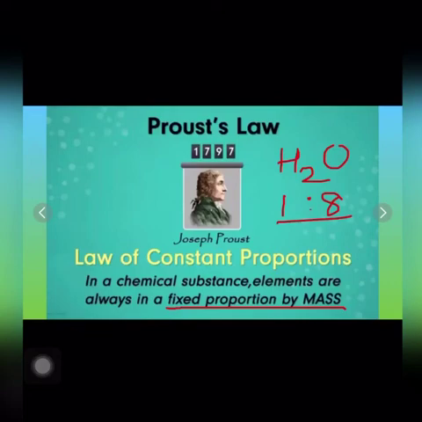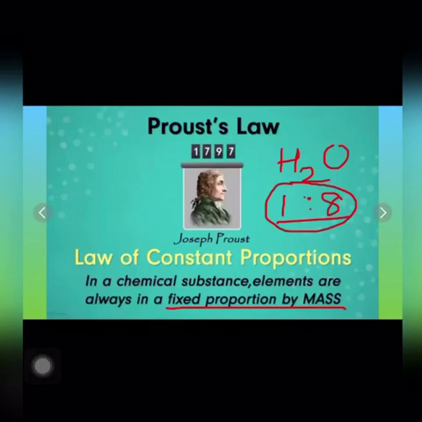Now water may be obtained from a number of sources such as rainwater, river water, well water, tap water, etc. It can also be made chemically by the combination of hydrogen and oxygen elements under specific conditions, but according to the law, the ratio by mass of hydrogen and oxygen in all these samples of water will be the same, that is 1:8 by mass. So this ratio is not going to change no matter from where we have obtained the sample of water. So this is our law of constant proportion.